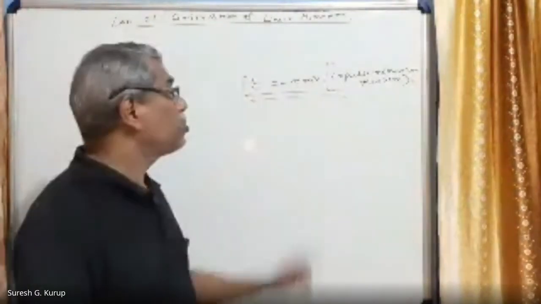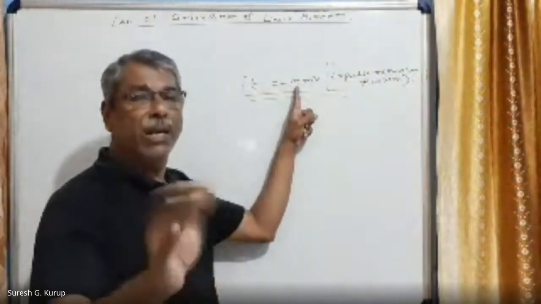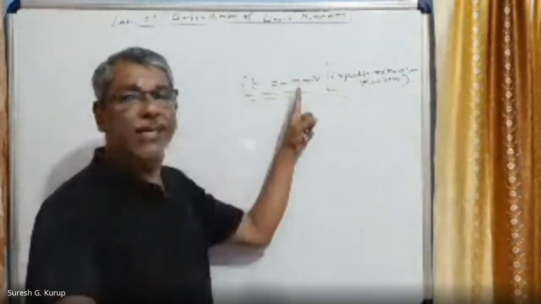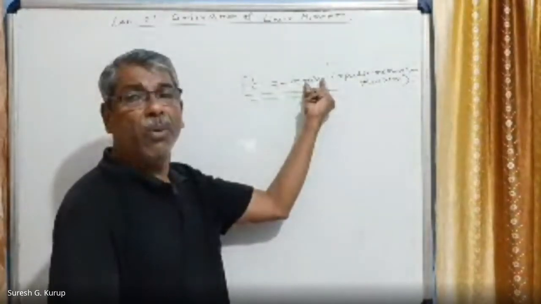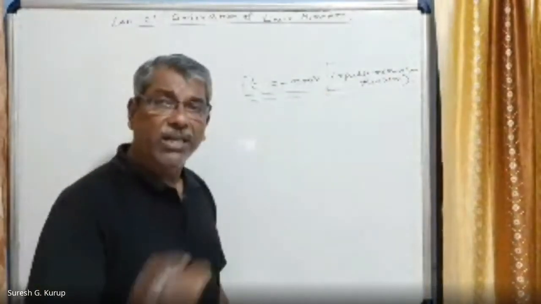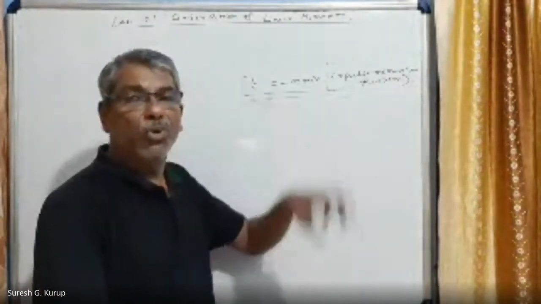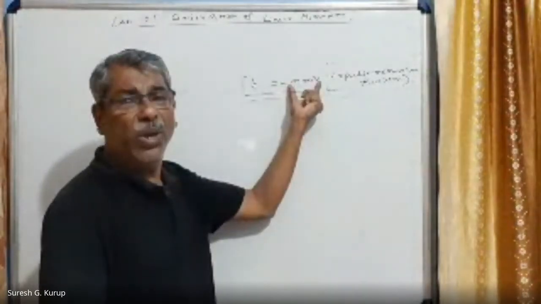Impulse momentum theorem means F into T is equal to minus N m v. That means N is the number of bullets coming out of the gun in T seconds. And m v is the momentum produced in a single bullet. In T seconds, N bullets are going out. Therefore, the force or the total change in momentum is equal to N m v.